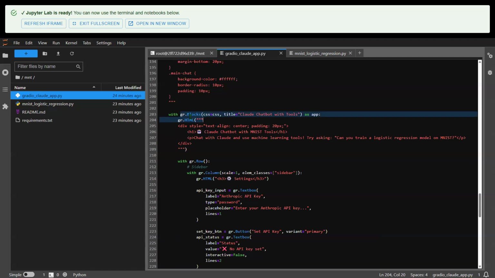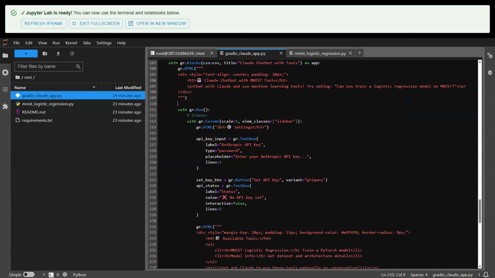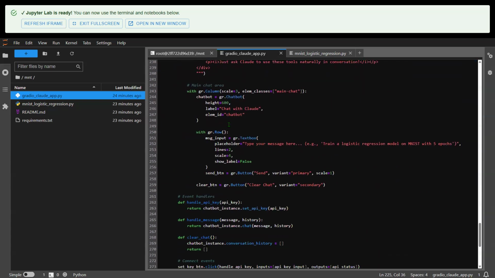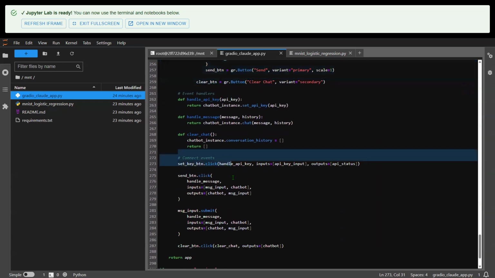So for the sake of this class, of course, you can ask a large language model, and the large language model will give us this out of the box, right? So how it works is it's a grid system. A grid system means there are rows and there are columns. So with this row, we define a column, and within that column, there's settings or whatever, right? And then within the next column, maybe there's a chat bar or something like that. Maybe there's a text box, something like that, right? And then in the end, there are a couple of buttons.